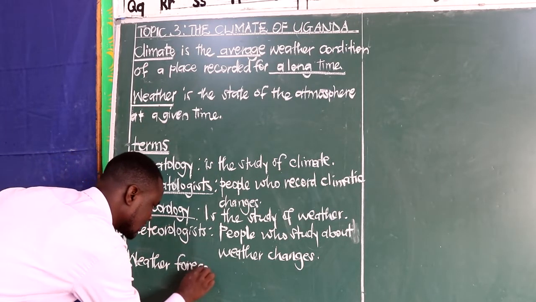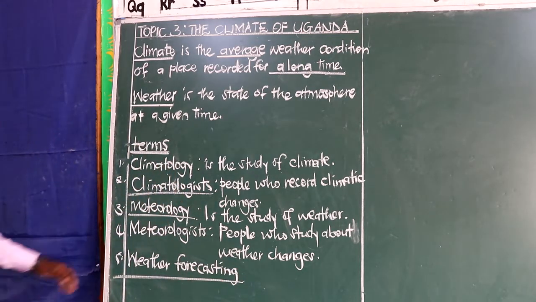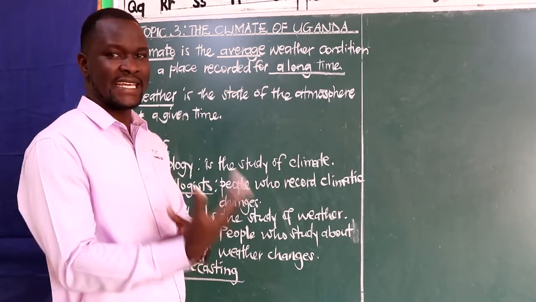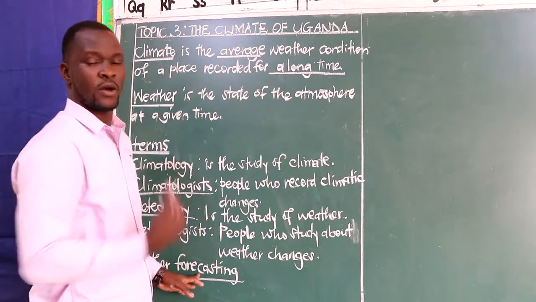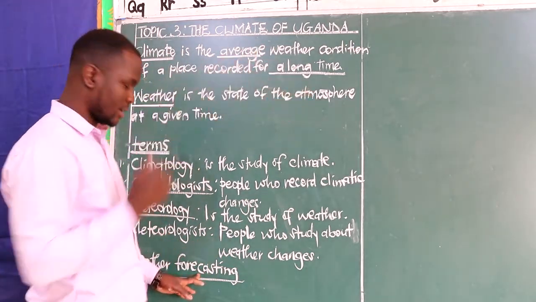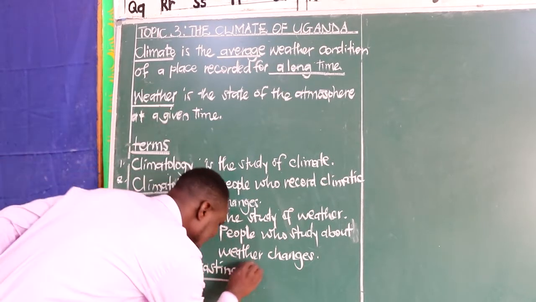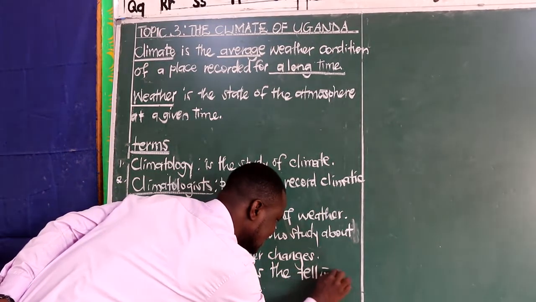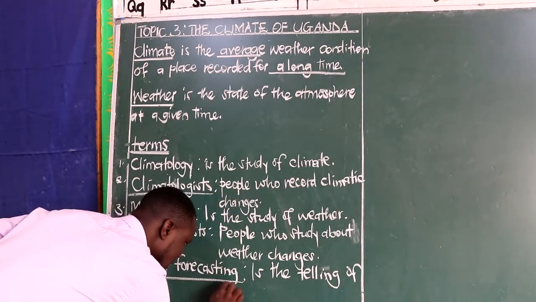Then the other one is what we call weather forecasting. Now, weather forecasting, we are looking at telling the future weather. To forecast means you predict what is to happen ahead. So here we simply say weather forecasting is the telling of the future weather.